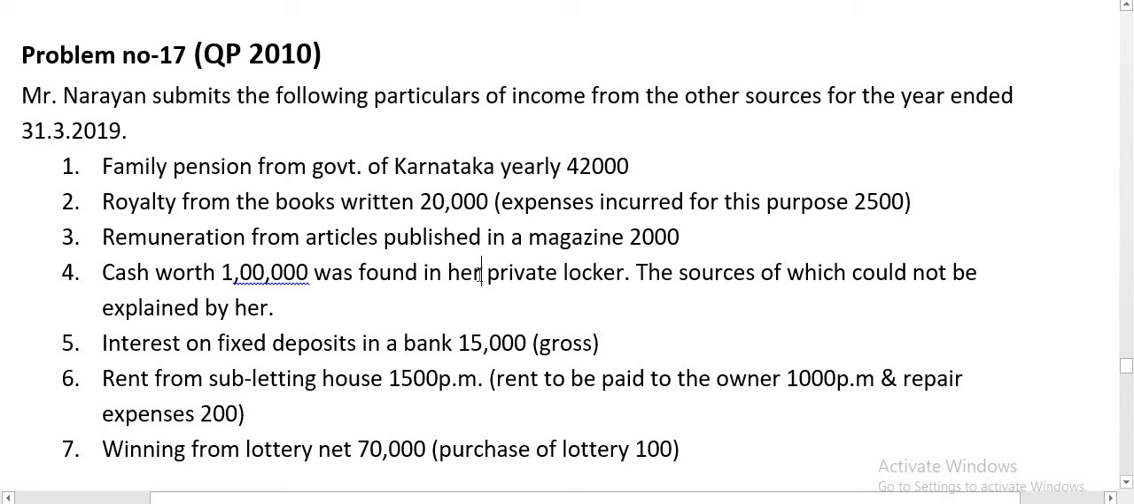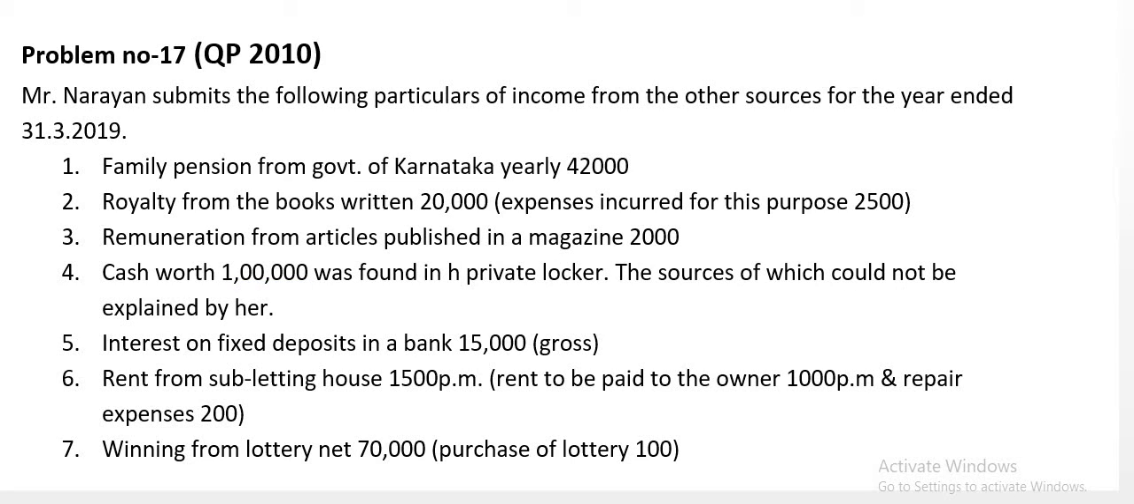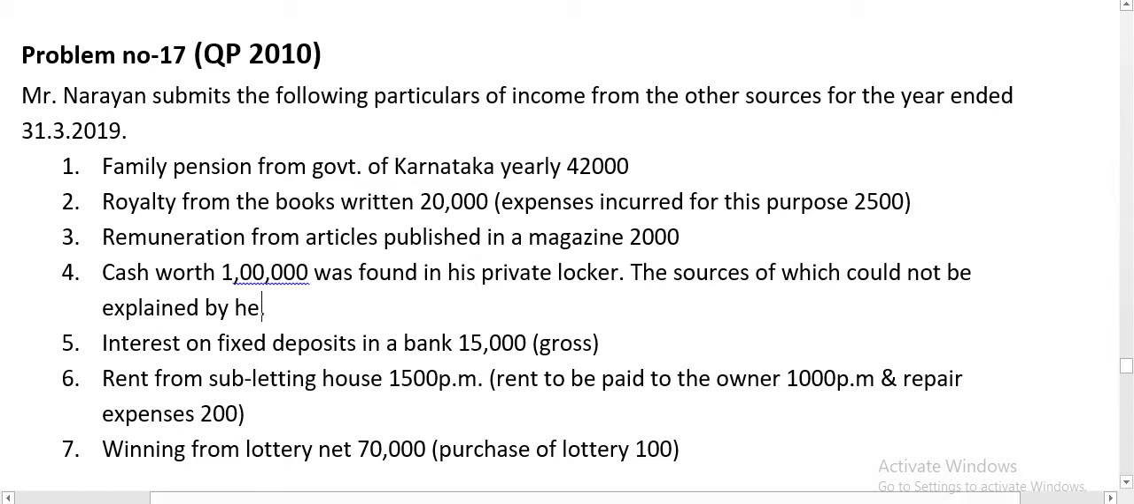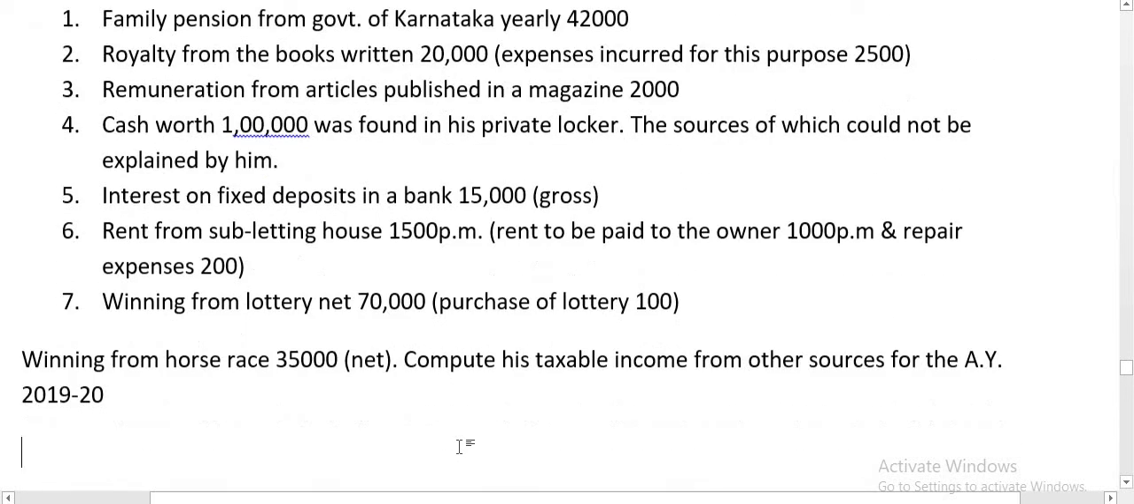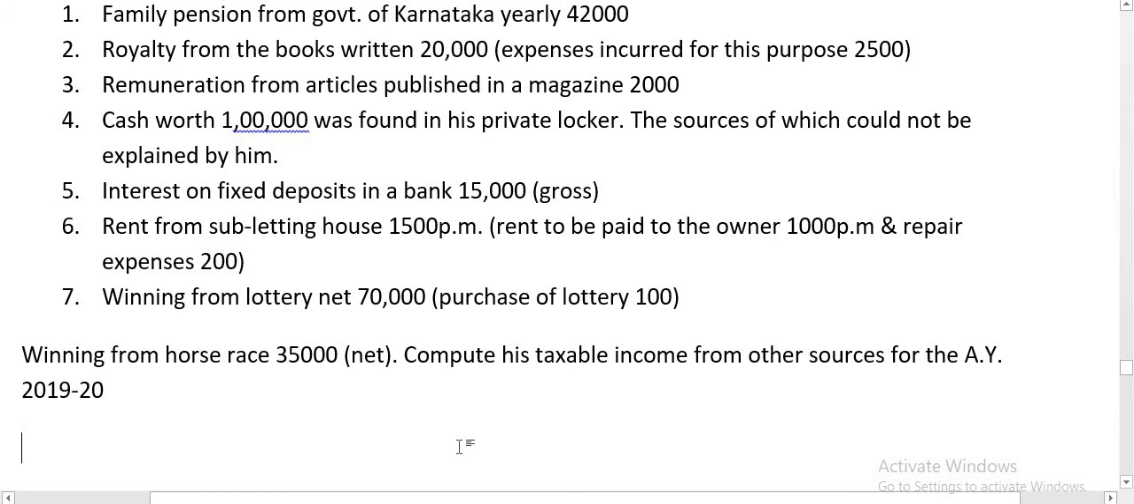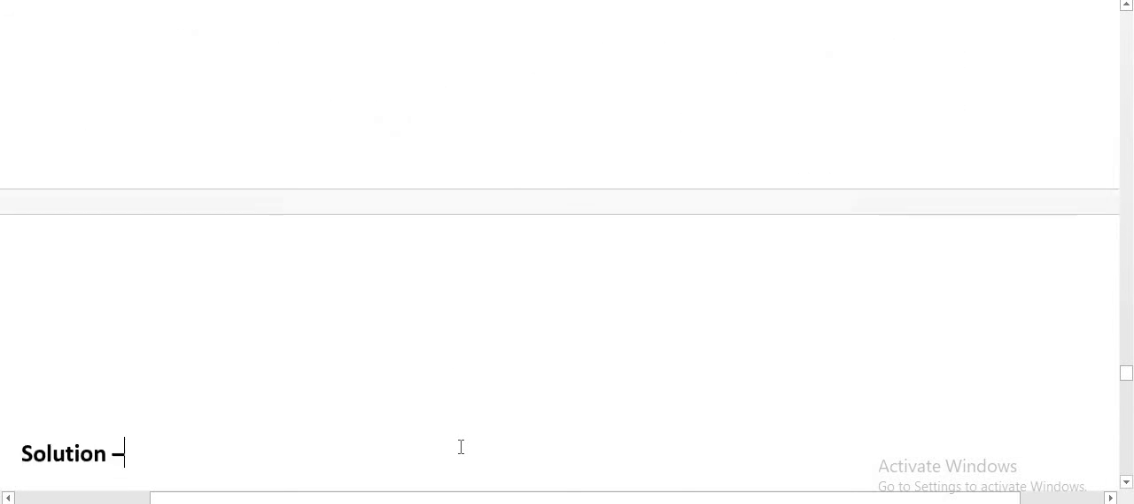The sources of which could not be explained by him. Interest on fixed deposit in a bank 15,000, rent from subletting house 1,500, sublet rent to be paid to owner 1,000 per month, repair expenses 200, winning from lottery net 70,000, winning from horse race 35,000 net. Compute taxable income from other sources.